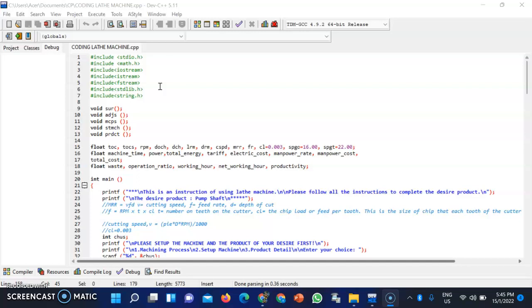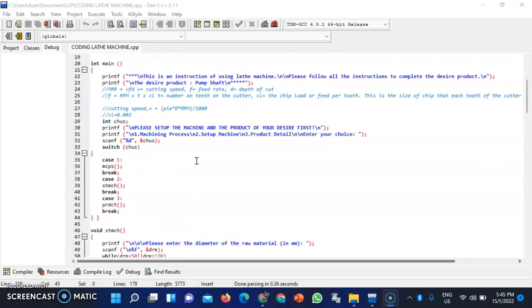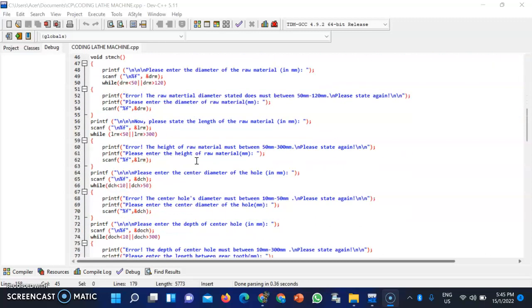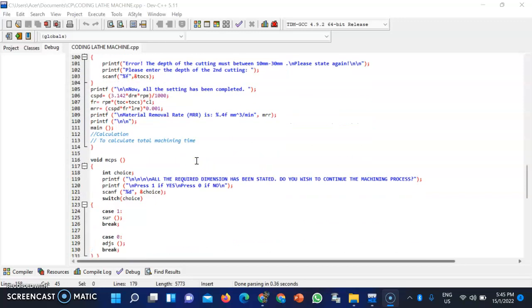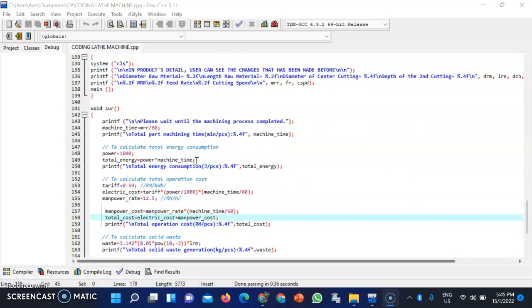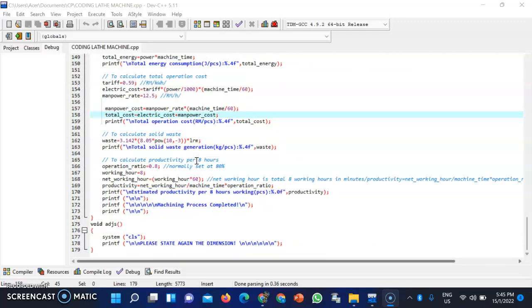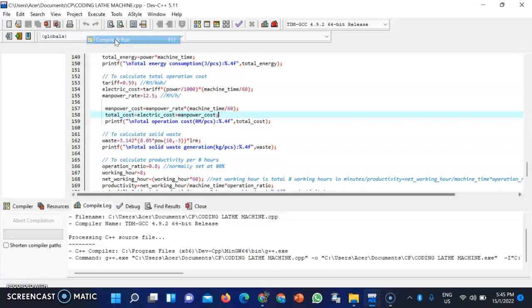Today I will present the C code for lathe machine. This is a C code for lathe machine. Then we execute it. Compile and run.